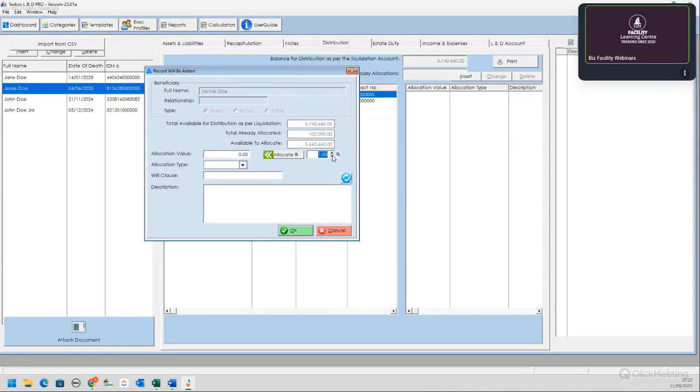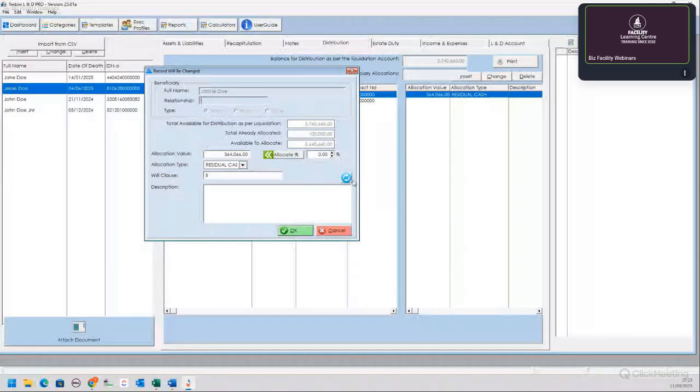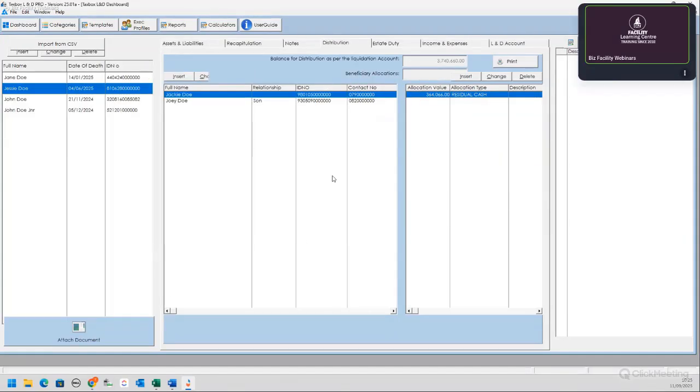Okay, so let's say she gets a percentage, 10%. Allocate 10%, and it will allocate 10% of the amount available. All right. So allocation type is residual cash, will clause 5. And there we go. And that is just a refresh button. If you have made changes, you can refresh before you say okay.